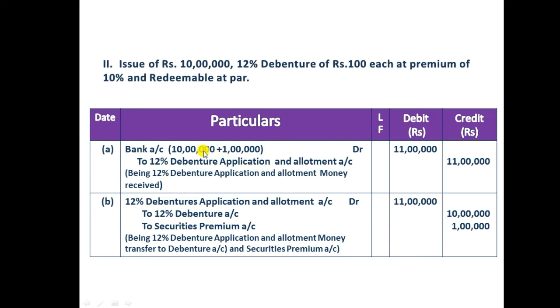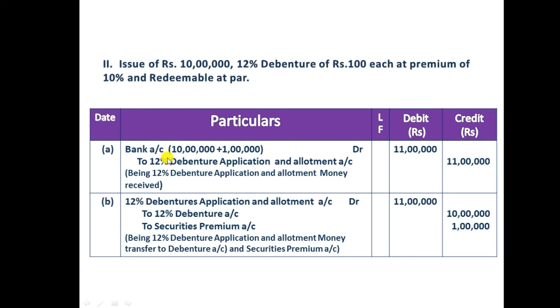So 10 lakh is the face value and 1 lakh rupees is the premium. The company is collecting 11 lakh rupees from the debenture holder. So we need to debit the bank and credit 12% debenture application and allotment account 11 lakh. We should write the narration being 12% debenture application and allotment money received.